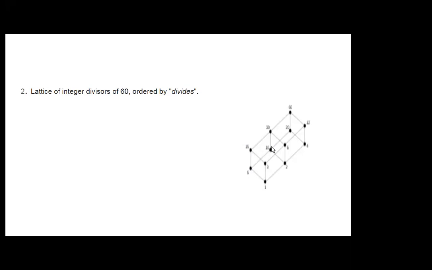Then 20 is there, since 20 times 3 is 60, and then it comes to 30, which again divides 60.